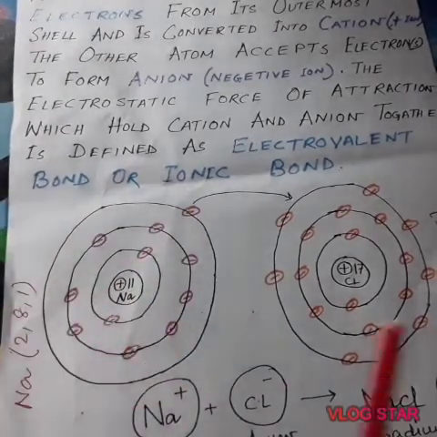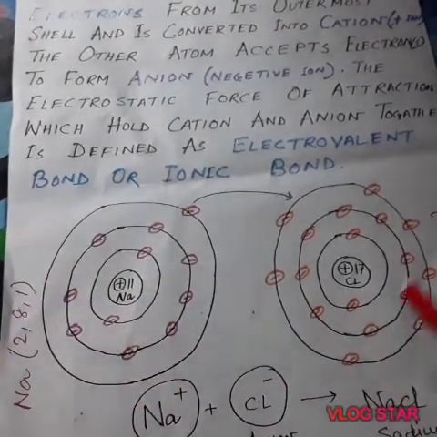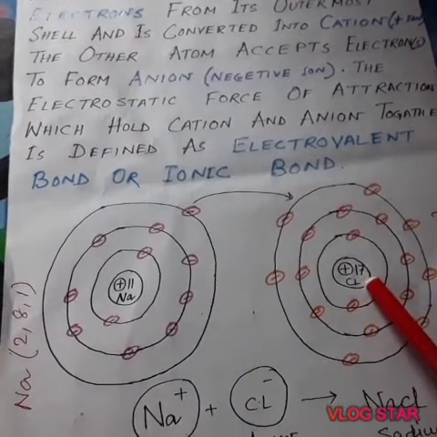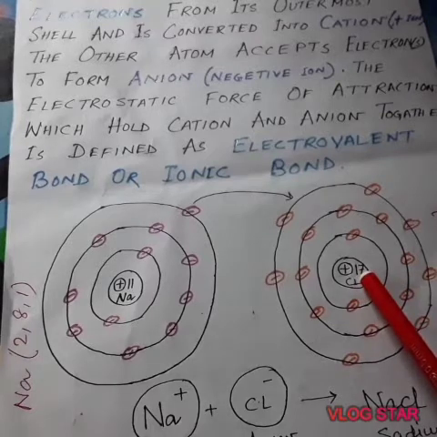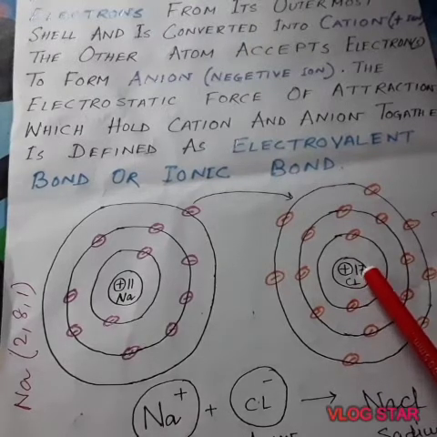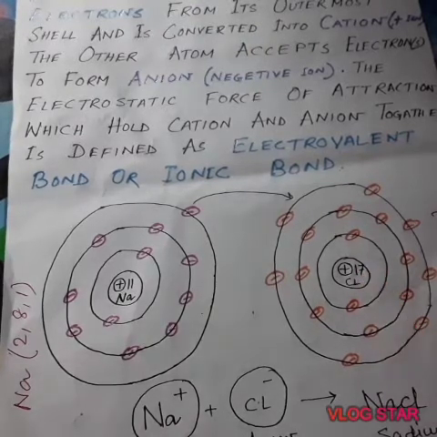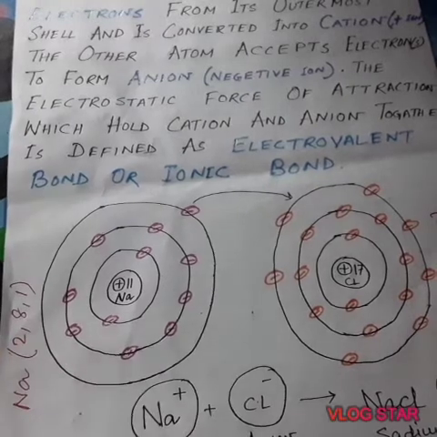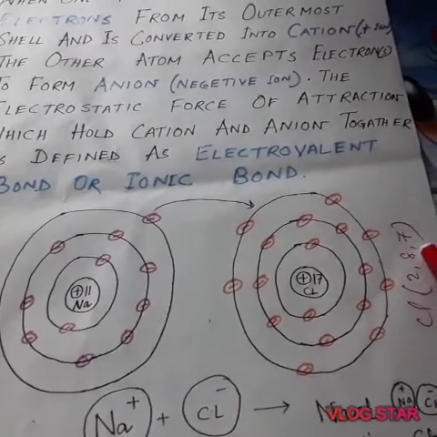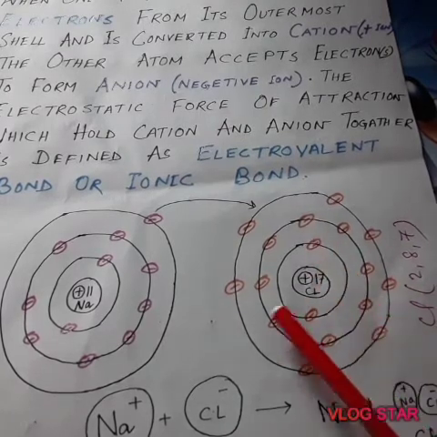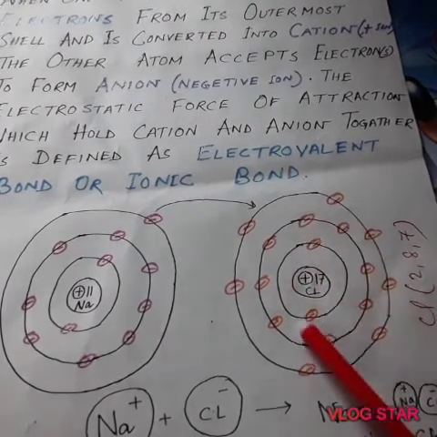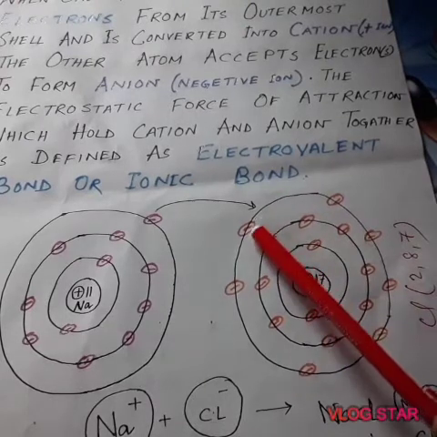In chlorine, you can see the atomic number of chlorine is 17. That means the number of protons is 17, as well as the number of electrons is also 17. The electrons are arranged in this way, 2, 8 and 7, that means in the first orbit 2 electrons, in the second orbit 8 electrons, and in the third orbit 7 electrons.